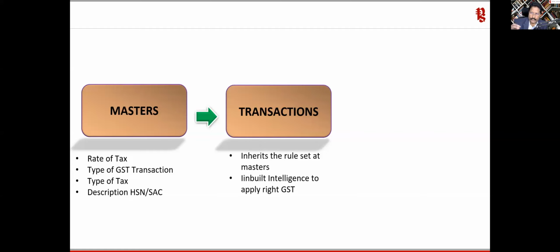So which means, that's the intelligence that is built here, one of the intelligences I'm talking about. It is built there, so it is not going to calculate. Even if you try by force to enter that, it is going to give you a warning that there is a mismatch in your tax entry. Even if you accept the voucher, in the reporting it is going to highlight that information. So it will alert if there are any discrepancies.